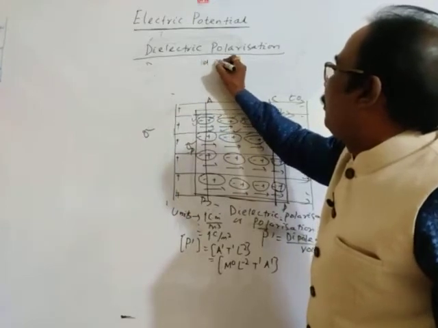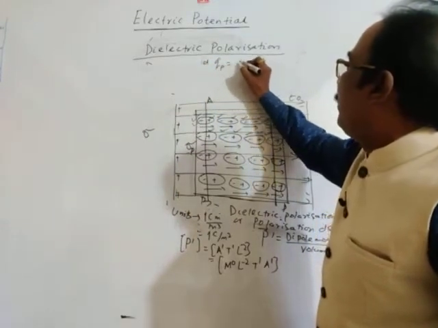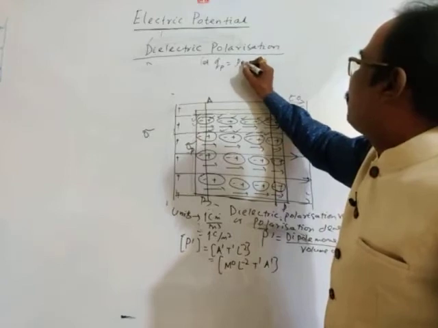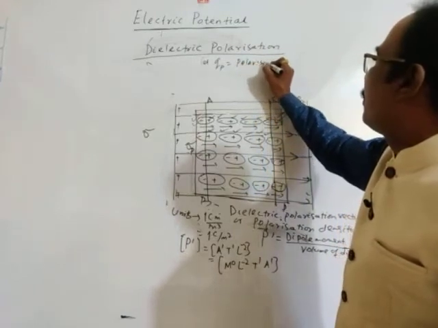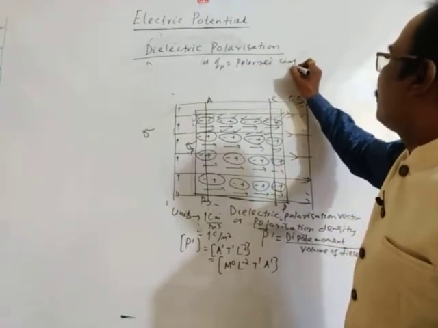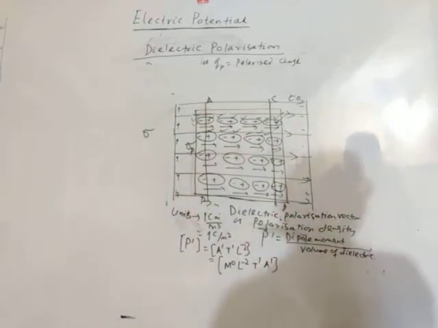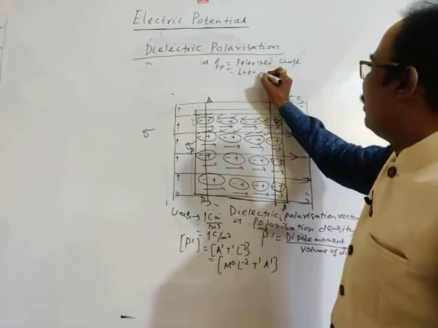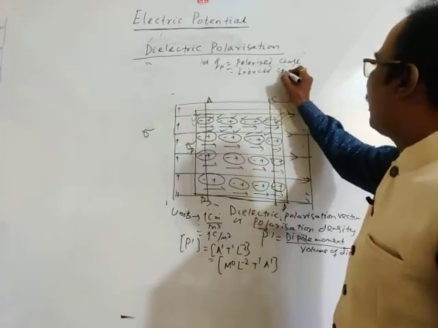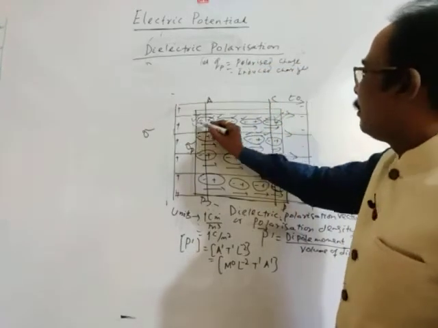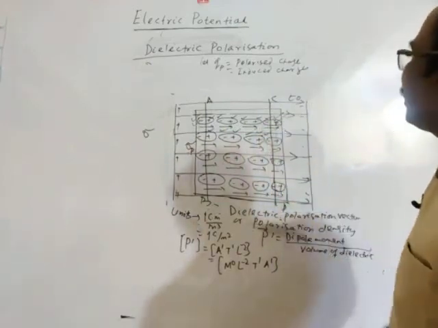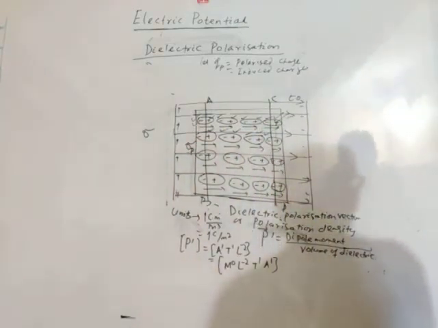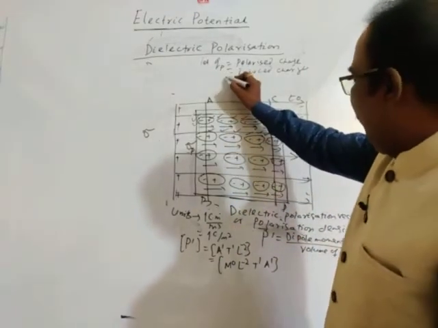Let QP be the polarized charge. The total polarized charge is QP, or you may say it is the induced charge. In the same way, this is induced charge, this is also induced charge. Polarized charge or induced charge. Okay. Then